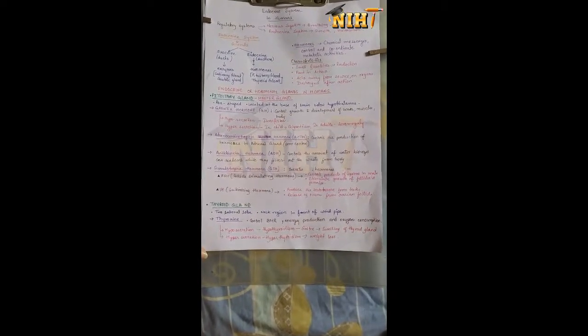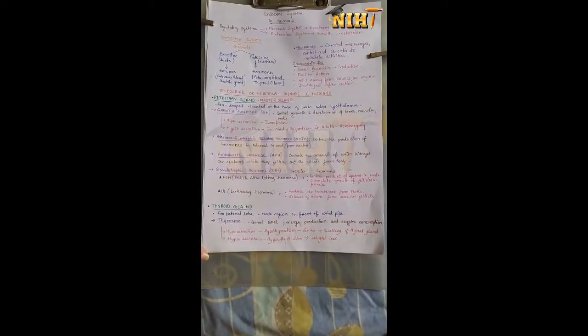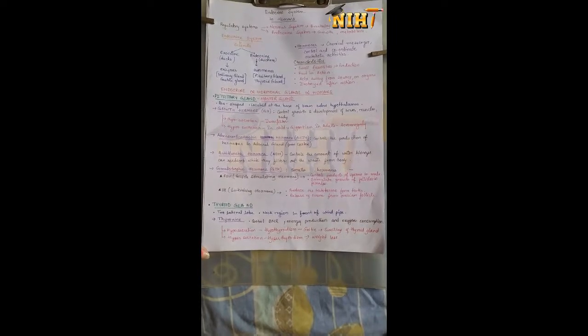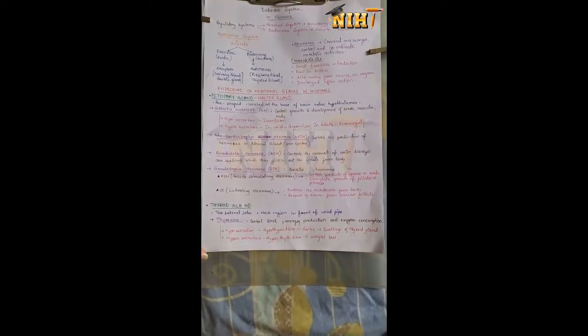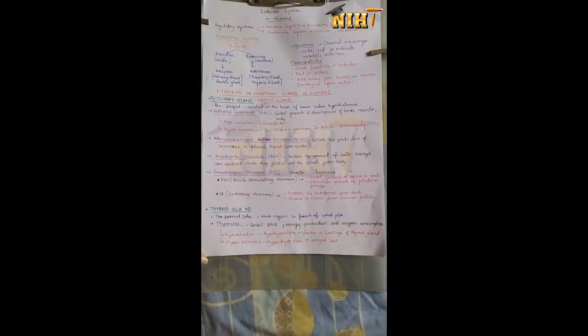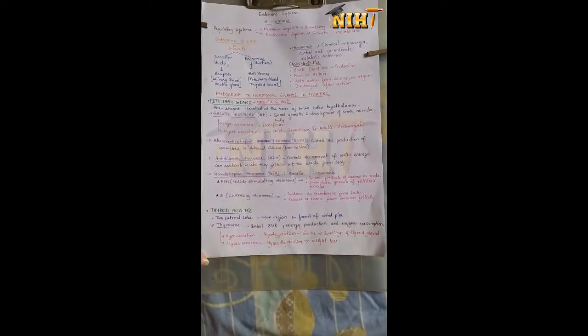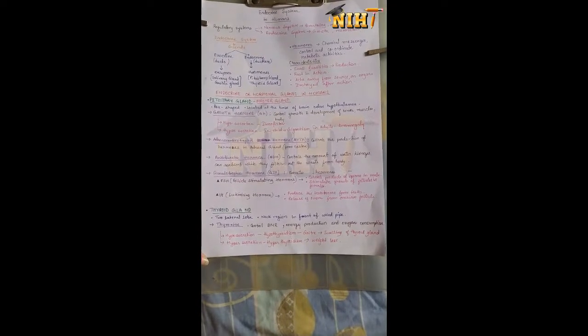Other hormones that are secreted from this gland are ACTH, adrenocorticotropic hormone, which controls the production of hormones from the adrenal gland. Then next is antidiuretic hormone or ADH, which controls the amount of water the kidneys can reabsorb when they are filtering the waste from the body.